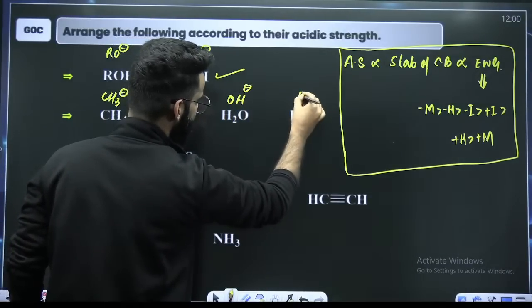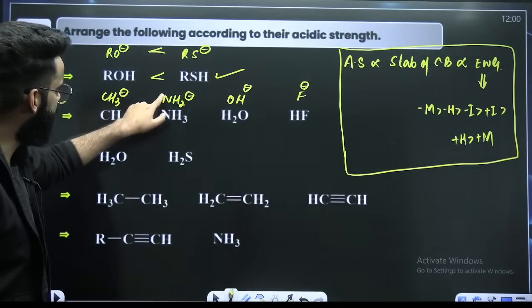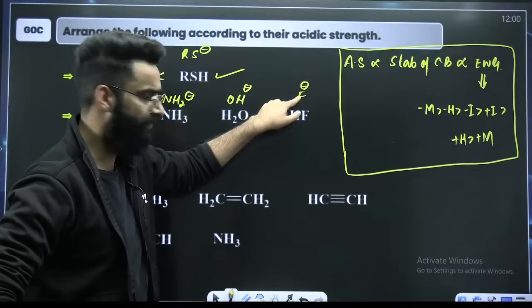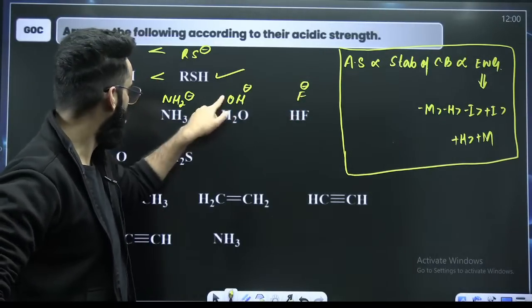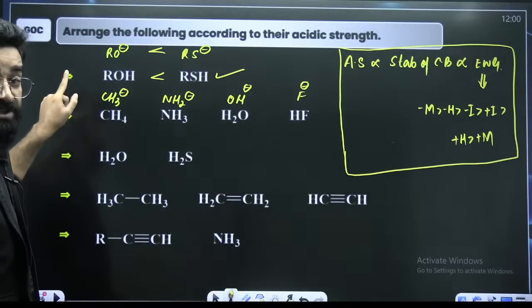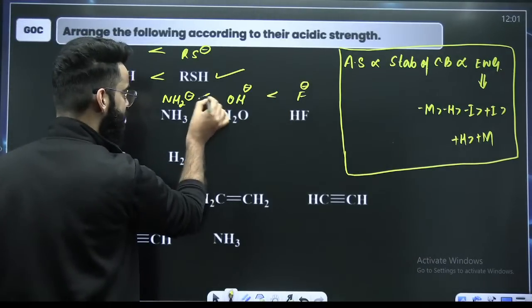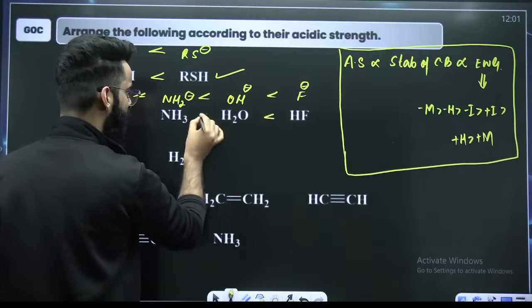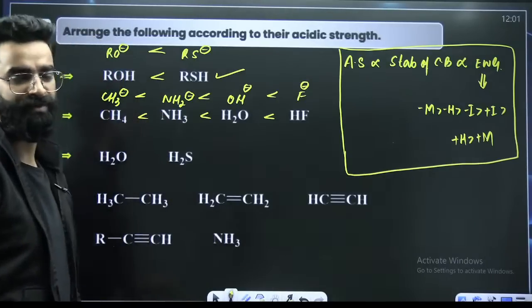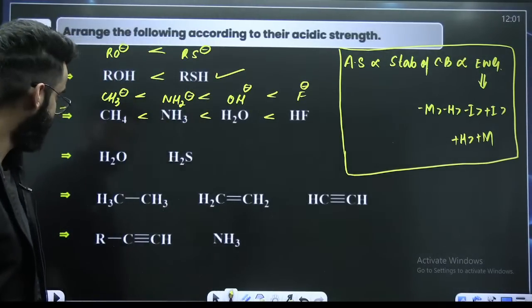This becomes F negative. These are their conjugate bases. Negative on carbon, negative on nitrogen, negative on oxygen, negative on fluorine, right? Fluorine, oxygen, nitrogen, carbon, they belong to the same period. So electronegativity: negative charge is more stable on the more electronegative element, right? So this is the stability order of their conjugate bases, and whatever is the stability order of their conjugate bases, the same is going to be the acidic strength order. We have discussed this in detail, if you remember.